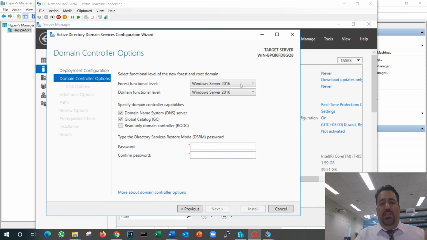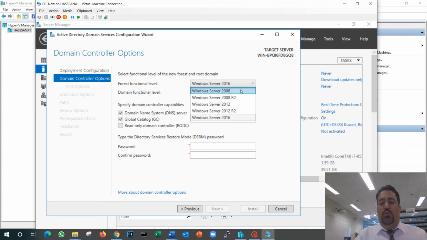In this screen, it will show me what kind of Windows servers I have in my forest. If I have some older servers, let's say Windows 2008 or Windows 2012, I have to tell it that my forest or my network is using the 2008 system. Because let's be realistic, Windows 2016 has new features that are not available in 2008. So if I insisted that my server is 2016, that would create a conflict between my new server and the other servers. So as long as I have one server on my network that is old, I have to still choose the old one. Once all my servers get upgraded, then I'll switch all my servers to the 2016 version. In our network, it's the first server, so we keep it as it is.